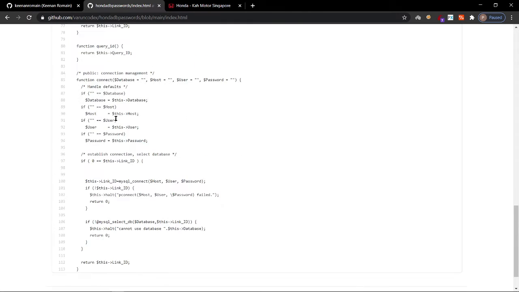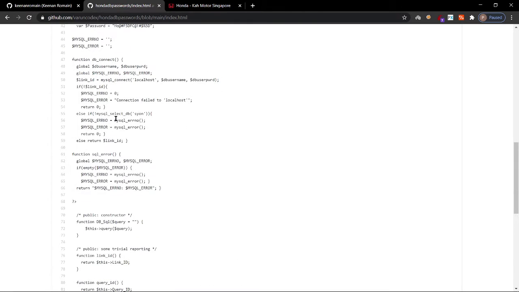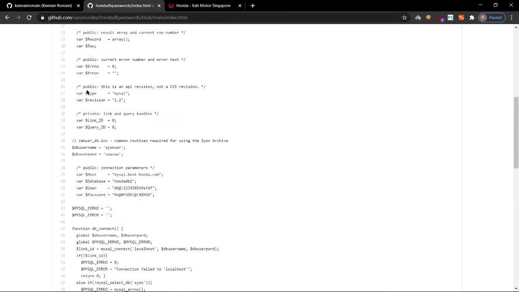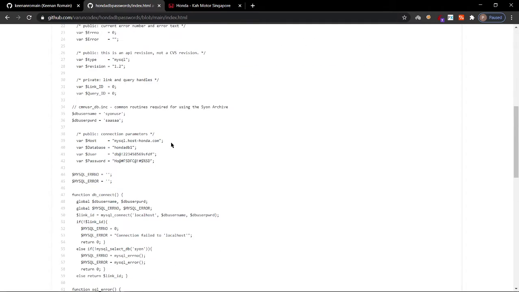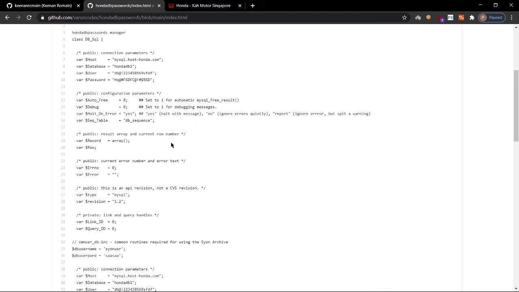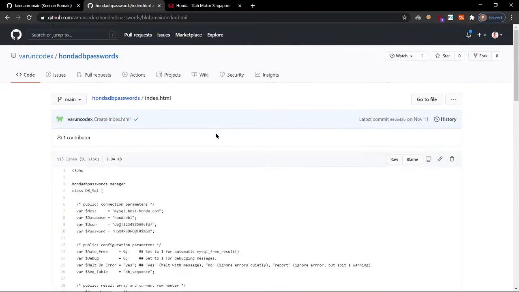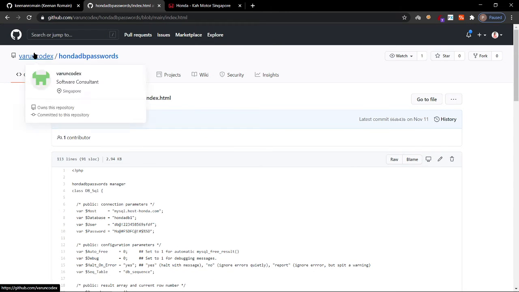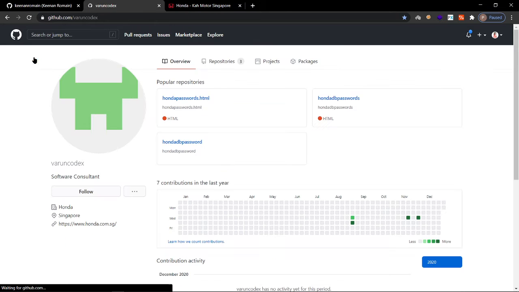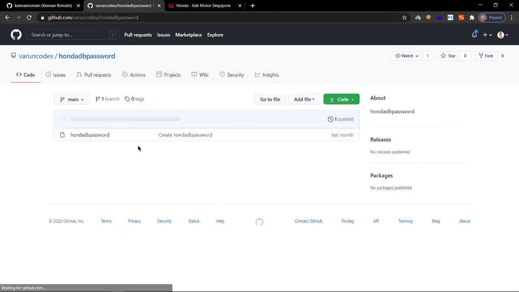There are a lot of usernames and passwords here. Okay, the other username, I think it is the same stuff. Yeah, the same stuff has been here. Okay, that's fine. Honda is such a big company, but it has exposed its passwords and usernames on GitHub. It is open for everyone.